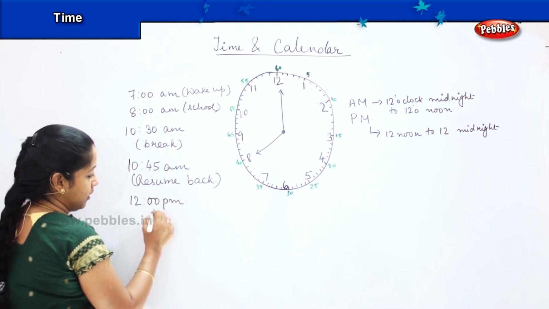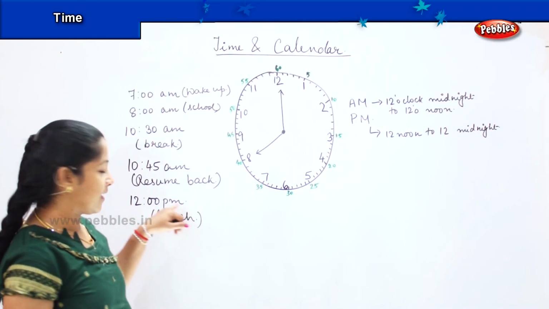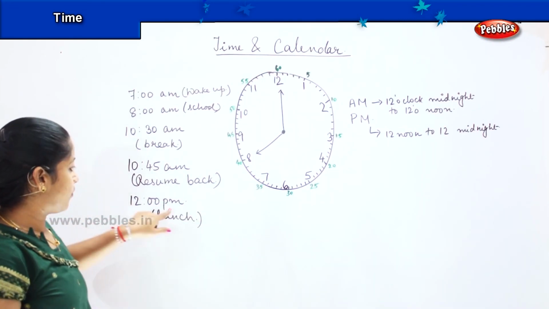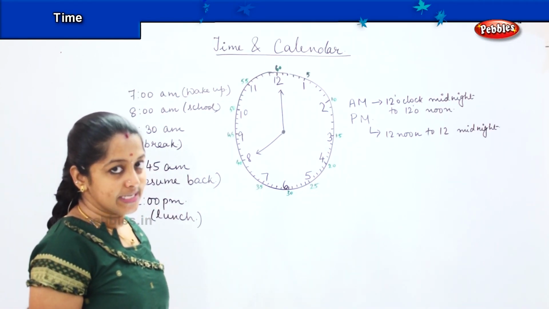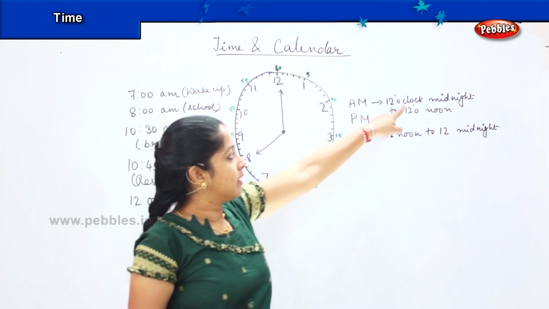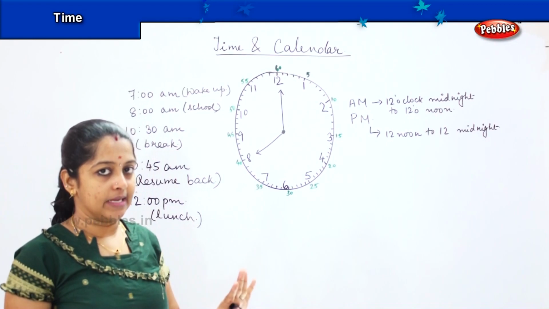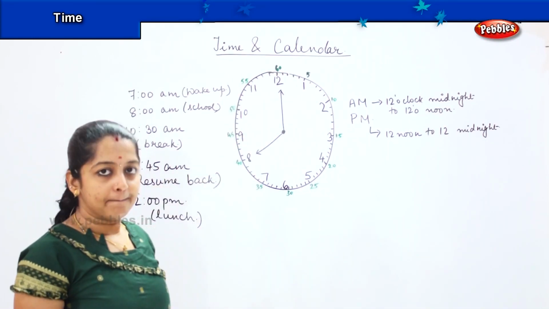you have your lunch. Now children, why did I write here 12 p.m.? Can you say? Till here I was writing AM, but at 12 I wrote PM. Why is it like that? So as I said earlier, from 12 o'clock midnight to 12 o'clock noon, it is considered as AM. Once it becomes 12 o'clock, we start considering it as PM.